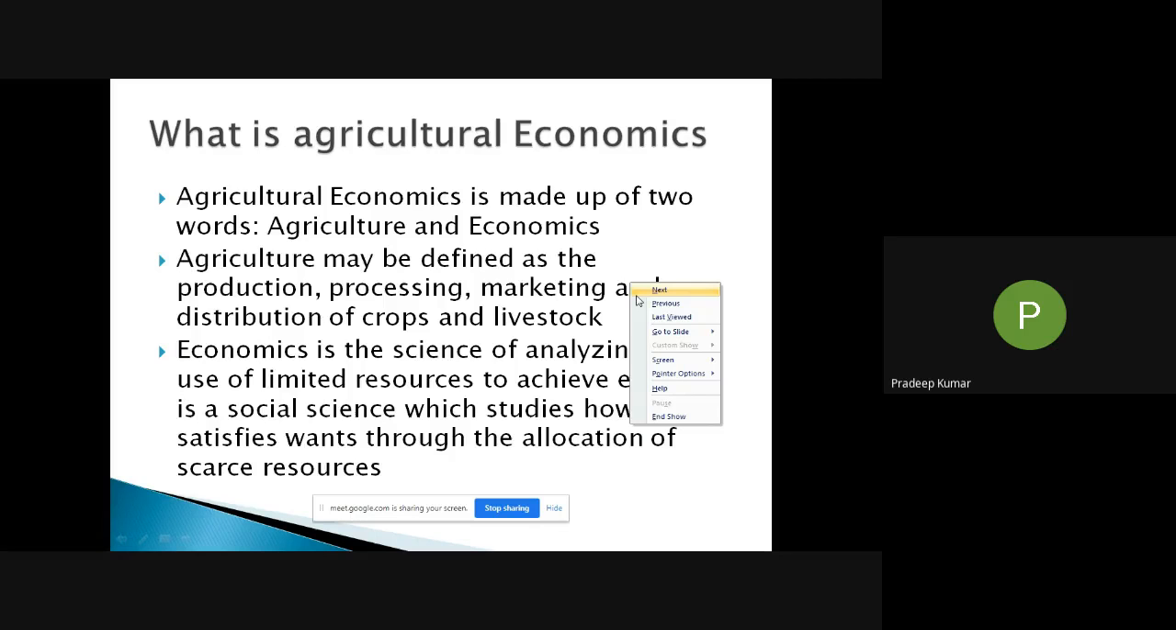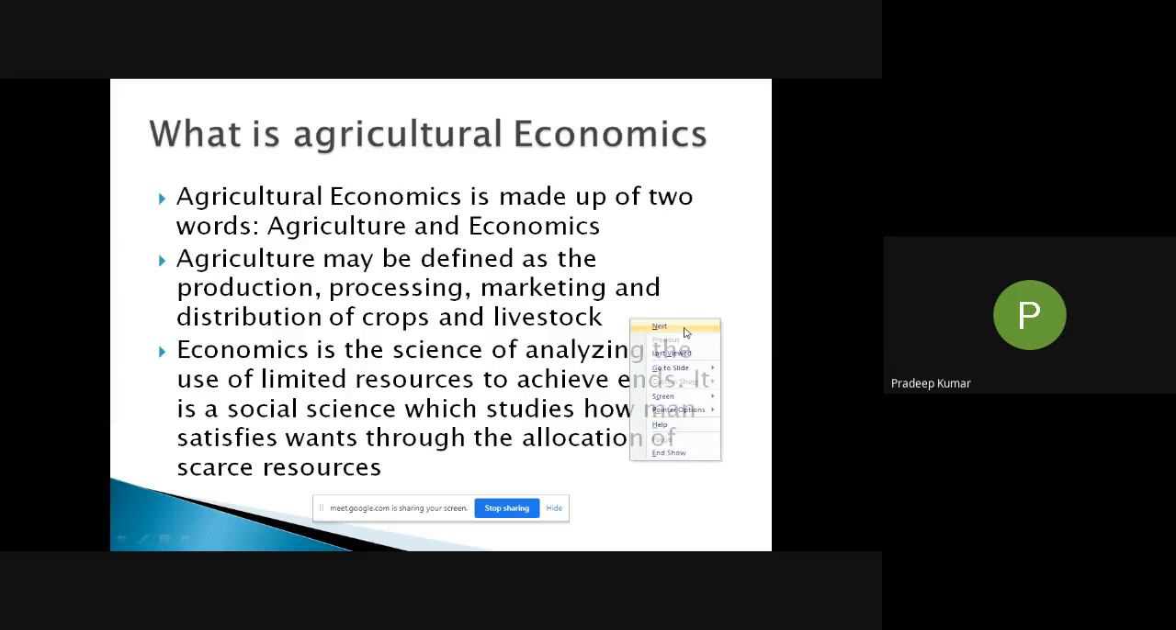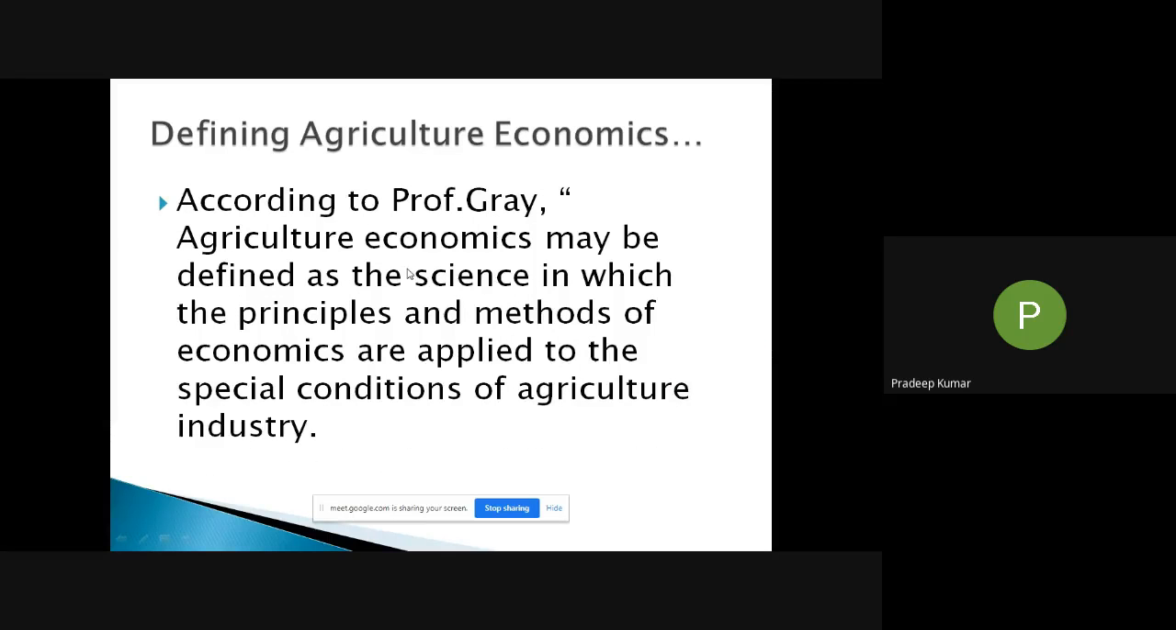So simply we just conclude here, saying that agriculture economics is simply defined, in the words of Professor Gray, as a science in which the principles and methods of economics are applied to the special conditions of agriculture industry. So in the next class, we will discuss the scope of agriculture economics.